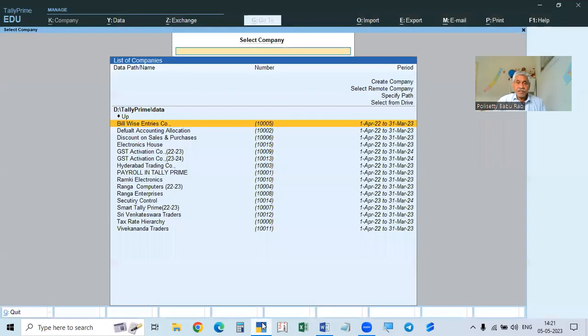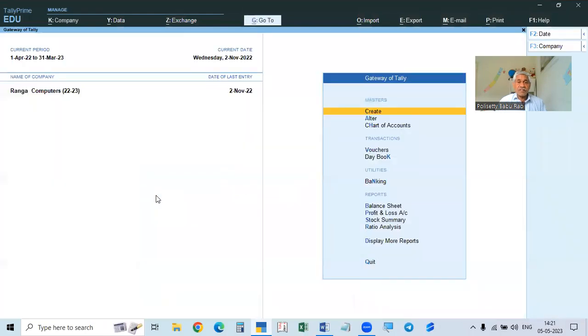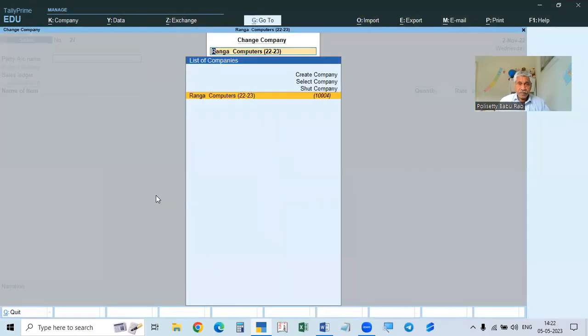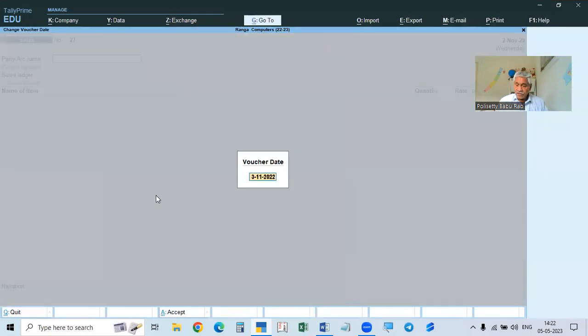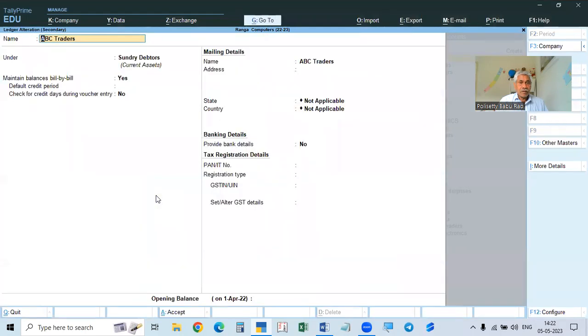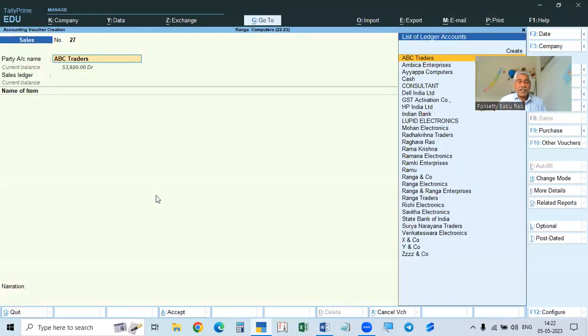I will take up one example. In this case, we go to the voucher, sales. We take up 2nd November. Then we select ABC Traders, to whom we sold.